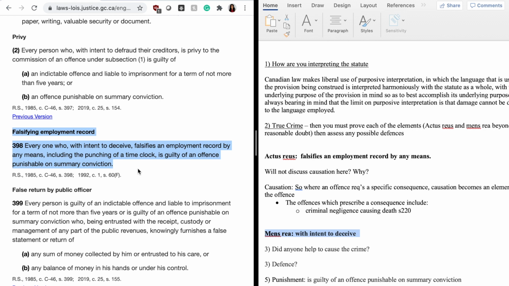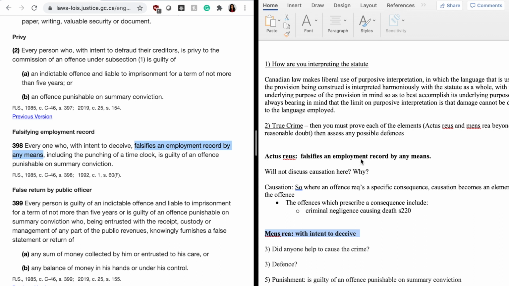So the first thing that you want to do whenever you are interpreting a section is make sure that you understand what is the actus reus, which is the act, and then the mens rea, which is the mental element. So in this case, when you're trying to find the actus reus, you just have to ask yourself this question: what is the person supposed to do in order to be liable for this offense? In this case, the person needs to falsify an employment record by any means. So this is what the actus reus is.